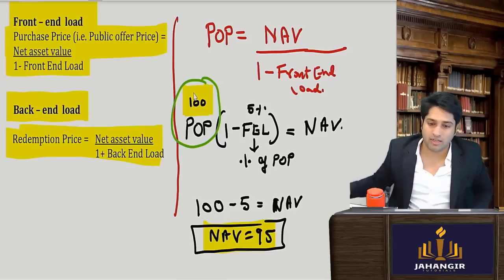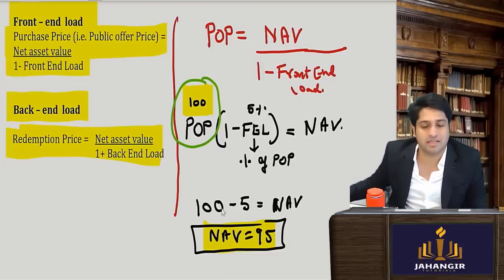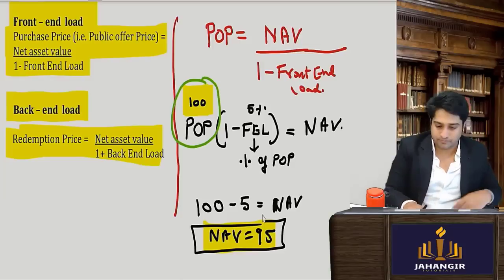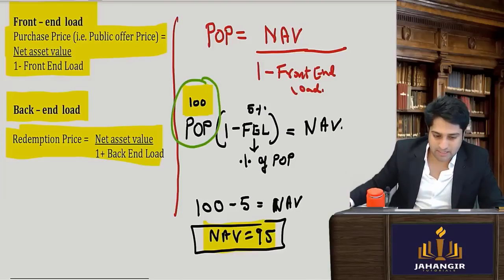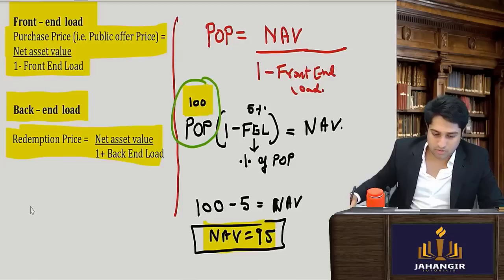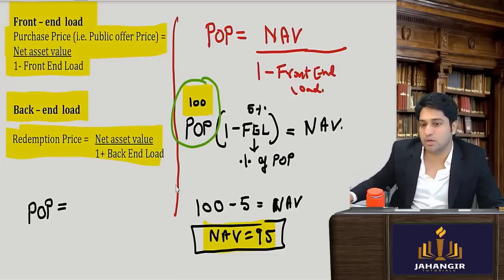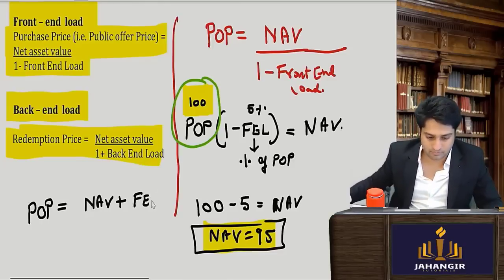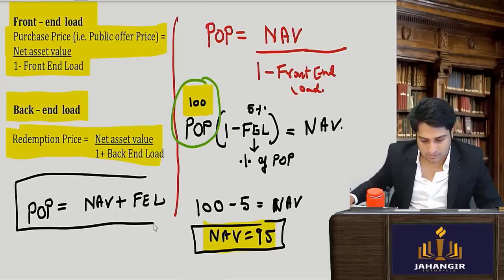Yes or no? Yes. If you just want to understand a little more, if I take this 5 rupees there, it would be something like this. The public offer price is equal to, that is 100 is equal to NAV plus this 5 rupees, which is your front end load. Yes or no?